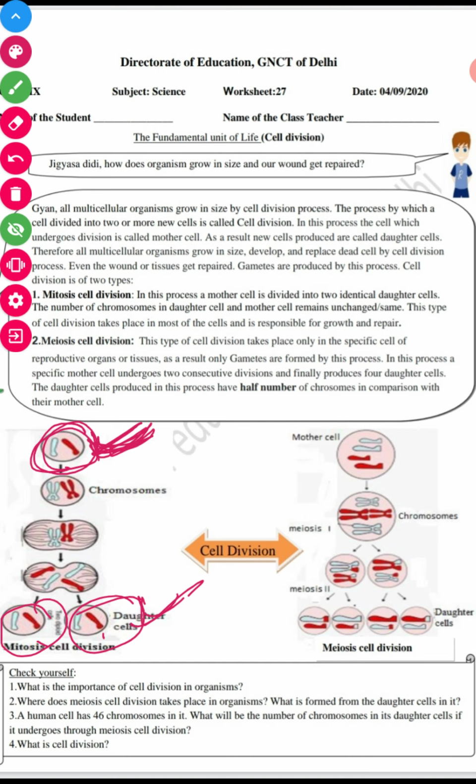Let's take the example of human beings. Human beings have 46 chromosomes, right? And when cell division takes place, the chromosome number remains the same.